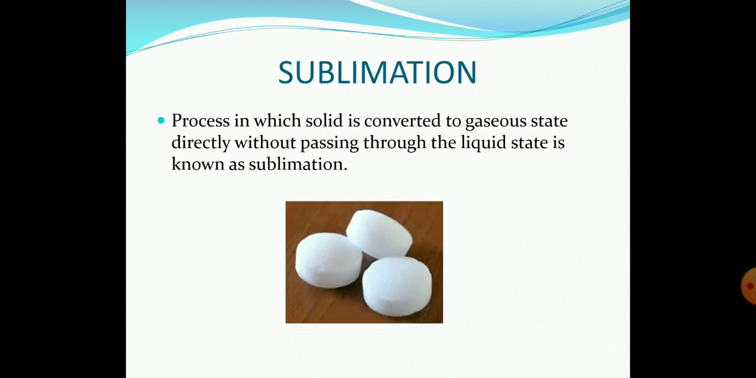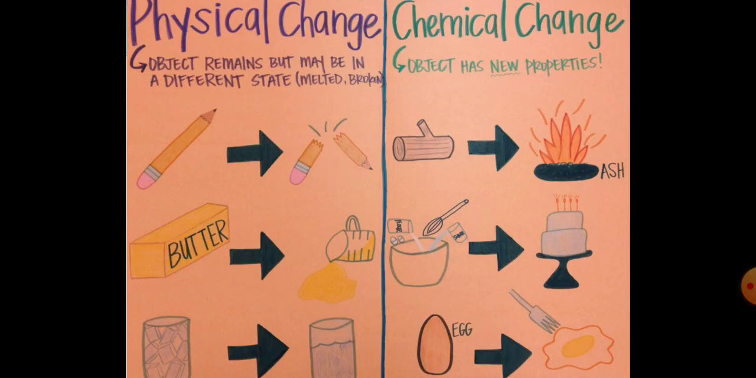Coming to sublimation, the process in which solid is converted to the gaseous state directly without the liquid state is known as sublimation. Example, camphor. The moment you light camphor, what happens? It just turns into vapor and goes away. Nothing will be left in that place. So the solid directly goes to the gaseous state. Similarly, like camphor, we have naphthalene balls, which we keep to avoid cockroaches. They all come under sublimation.